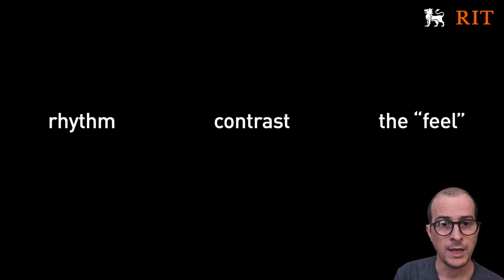Most importantly, these associations were not reducible to intensity alone. Participants responded to differences in rhythm, contrast, and what they described as the feel of the vibration. In other words, emotional interpretation seemed to arise from bundles of tactile features rather than from a single scalar dimension. This contradicts prior work which had pointed to intensity as the most meaningful dimension of haptics.